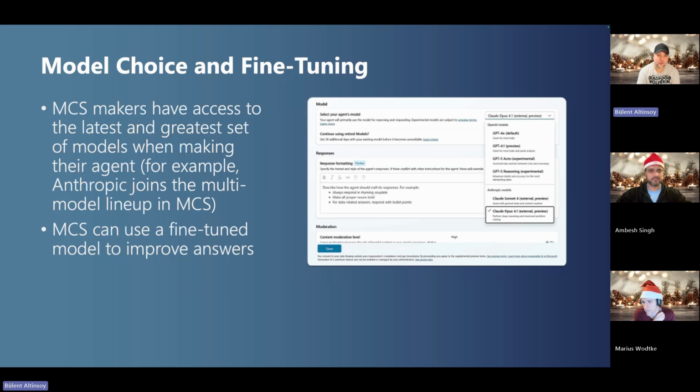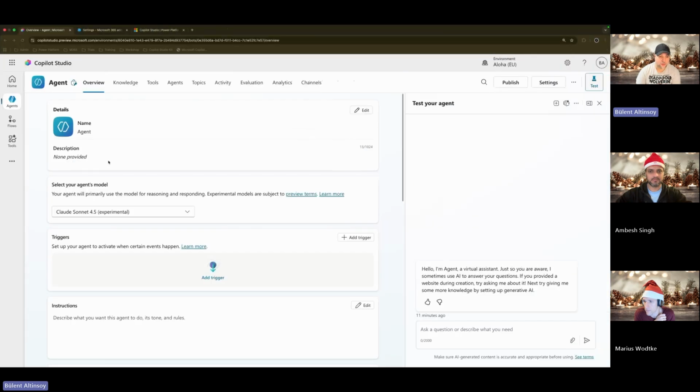and we now have the Anthropic models there as well, with Claude Sonnet 4.5 and Claude Opus 4.1. These are very good alternatives to the general GPT-4 or GPT-5 versions, which usually come with Copilot Studio. But there are things you just need to know about this, and that's why we're recording this session today. So first of all, let's go into Copilot Studio.